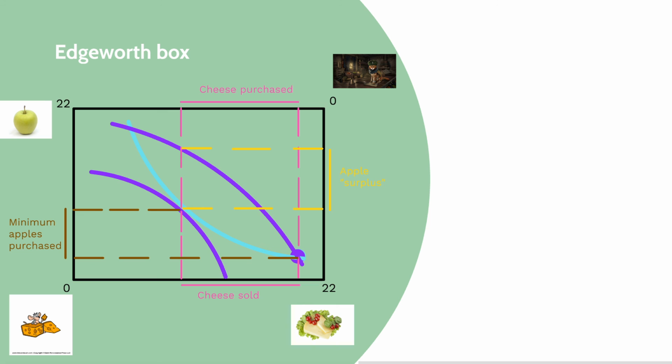If we go and find all of these points, then we get what's called the contract curve, and that's what we've drawn in here. Each point on this contract curve refers to a different price. Specifically, as we move up to the right, less cheese is being sacrificed for a greater number of apples, implying that the price of cheese is rising. Where we end up on this curve depends on the relative bargaining power of our two friends. So, knowing this, we'll let Mr. Mouse and Miss Kitty have their little negotiation.